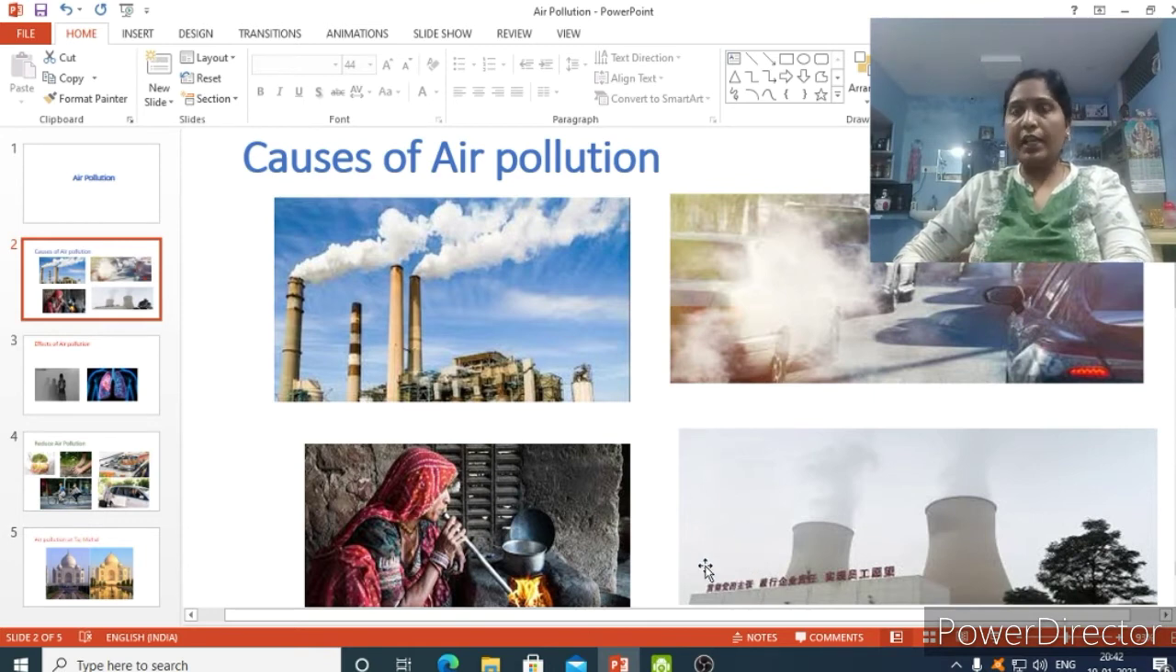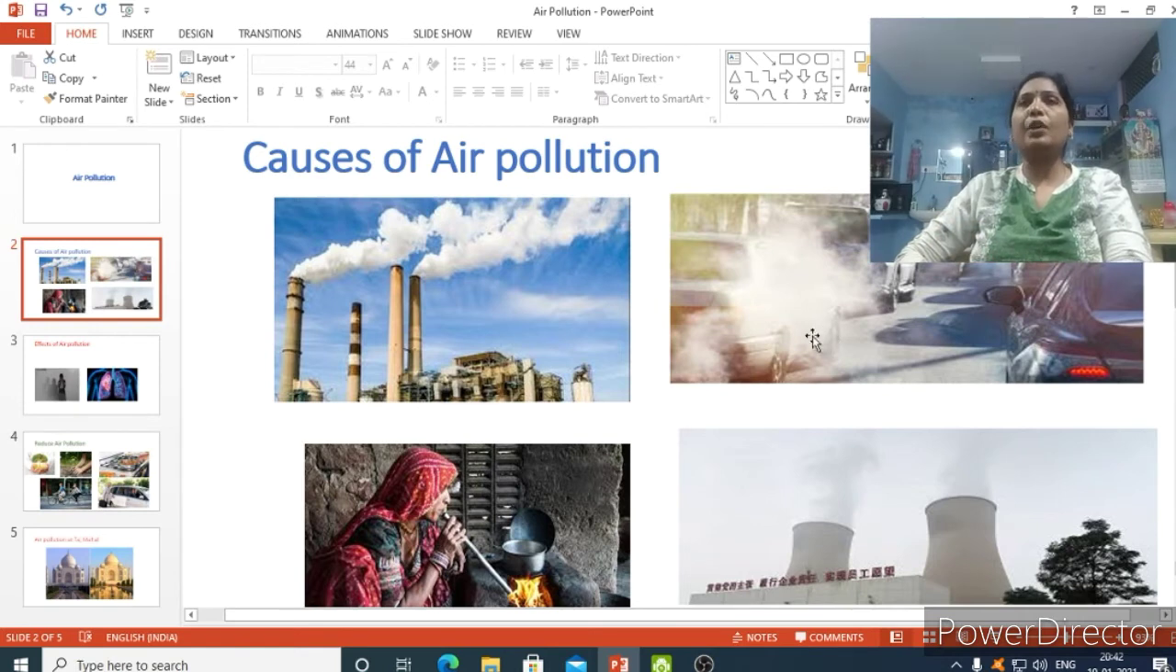If any acid falls on our body, you know, our skin gets damaged. It burns. In the same way, when acid rain falls on plants, it causes the death of plants, the death of animals, and the crops cannot grow. So, in that way, air pollution is affecting us.